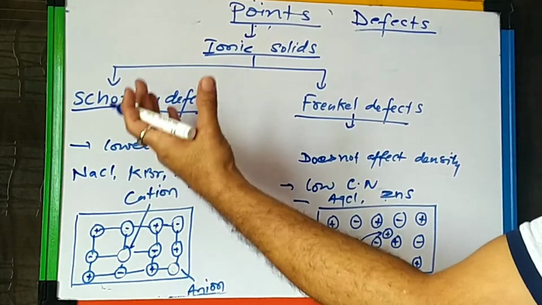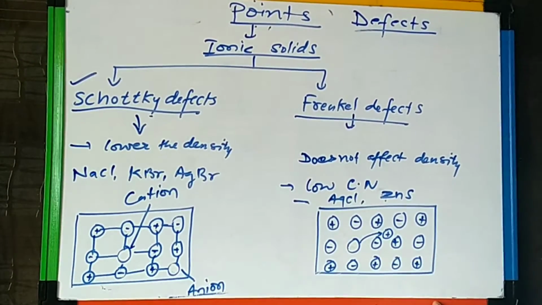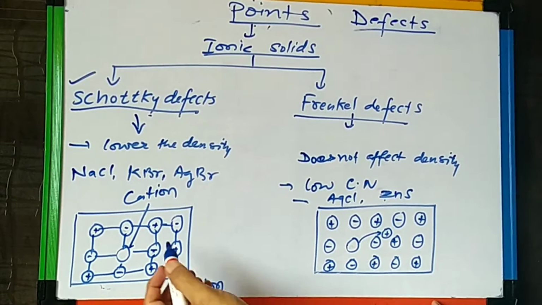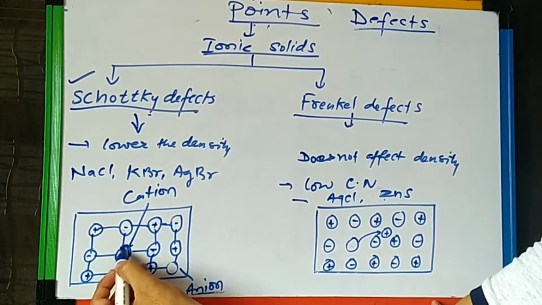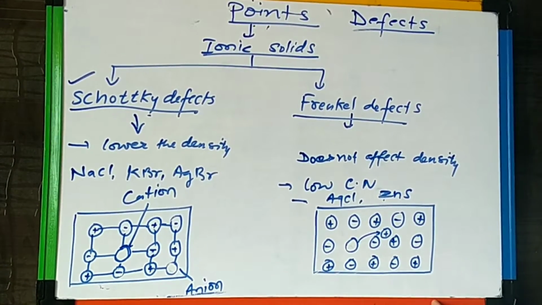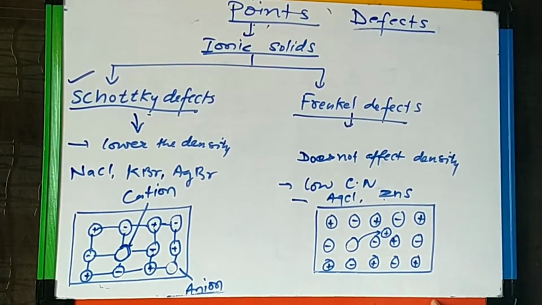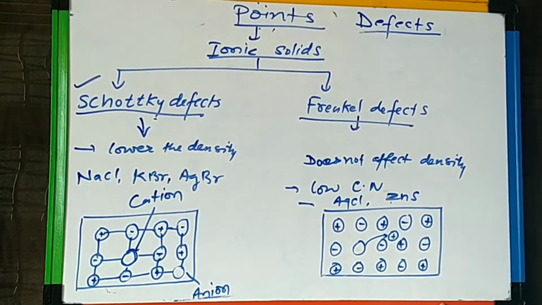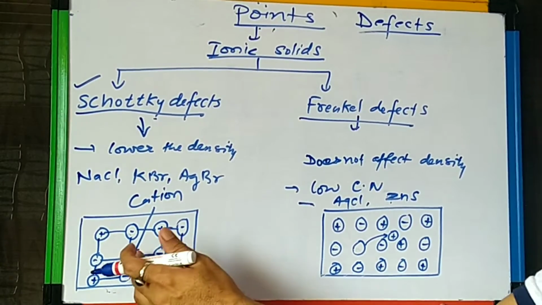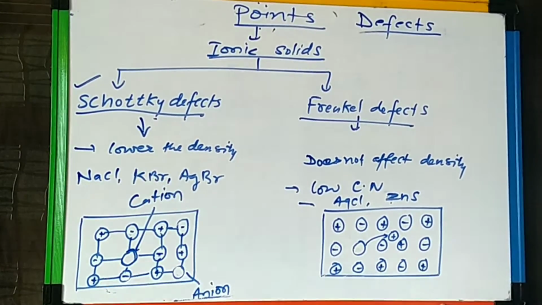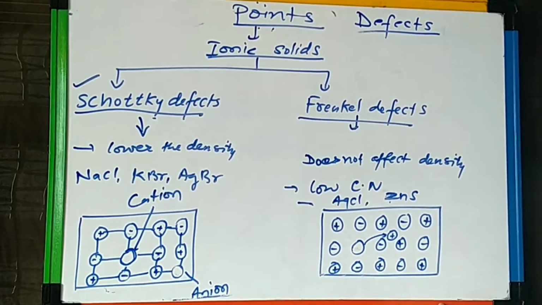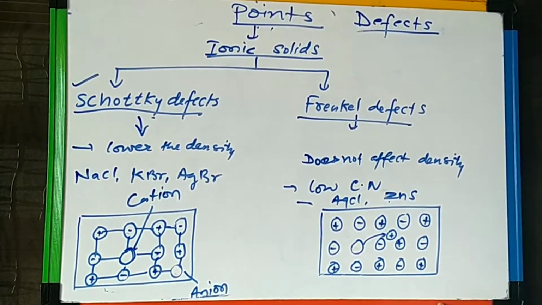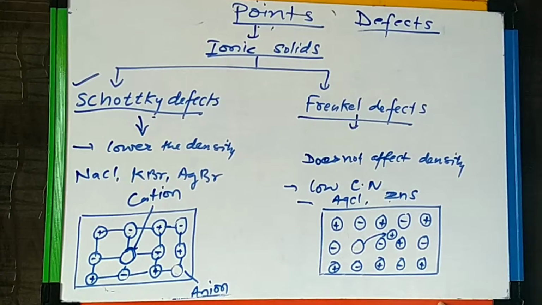So in Schottky defects, one cation or anion is missing from its position. If one cation is missing, then an anion is also missing, because stoichiometry must be balanced, because they are stoichiometric defects.